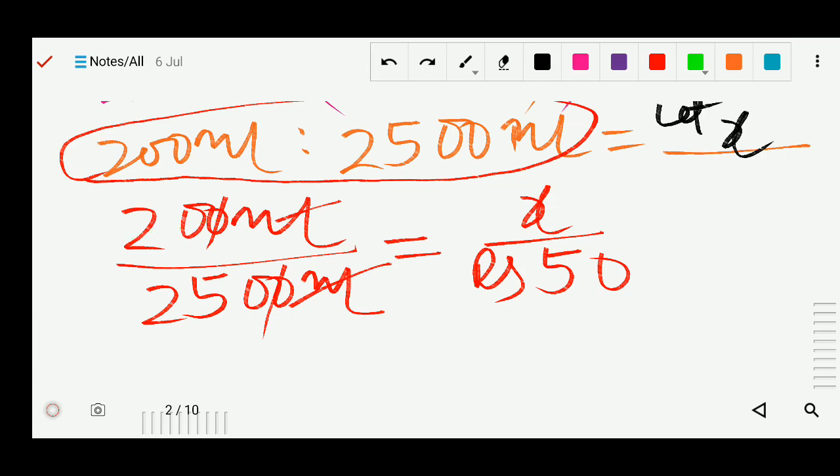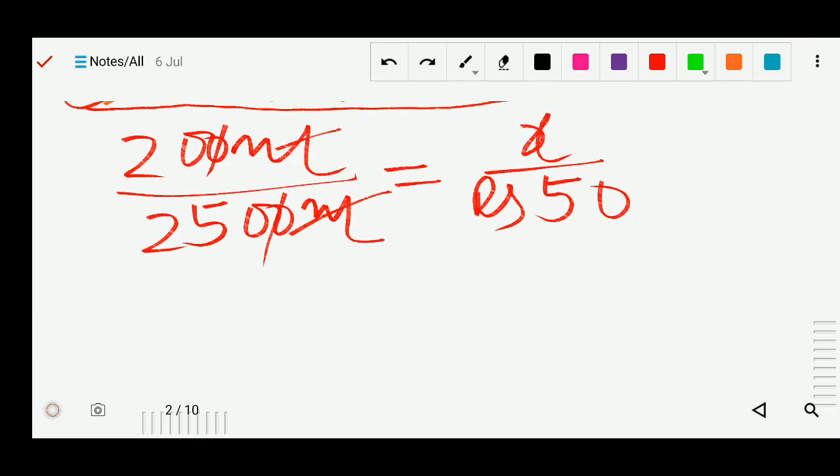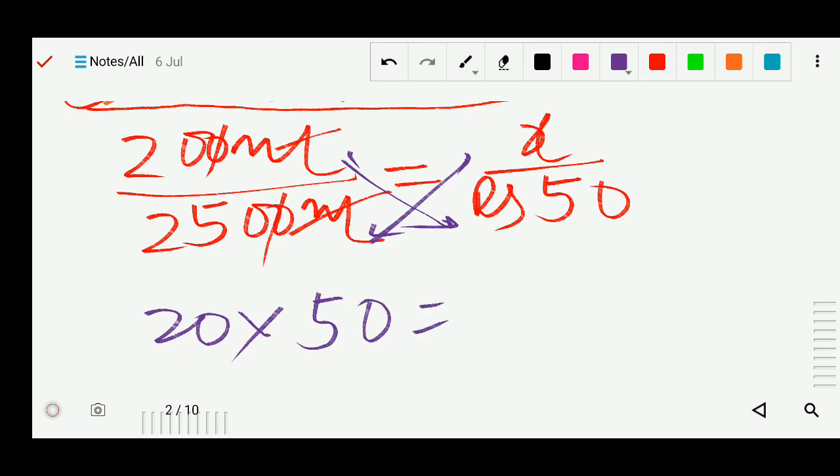It's better, we will cross multiply it here. Here is 20 milliliter and 250, so we can do cross multiplication: this 2 will multiply and this 2 will multiply, so 20 and there is 50 equals to 250, and this side is your x.